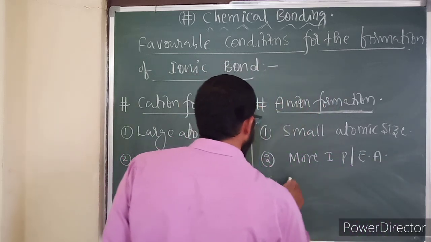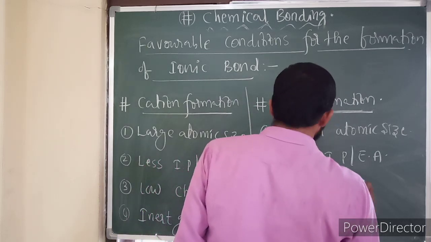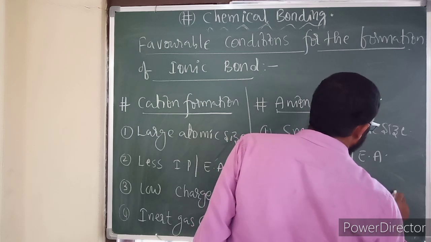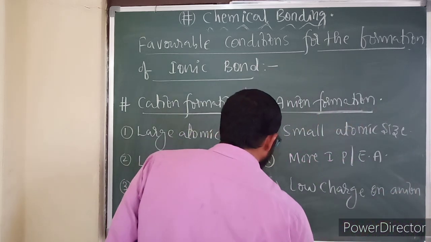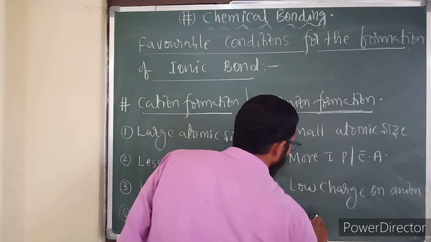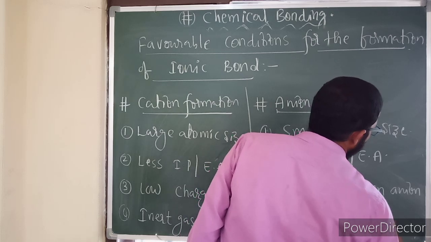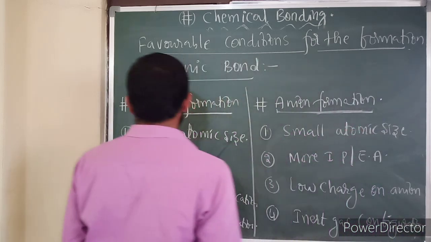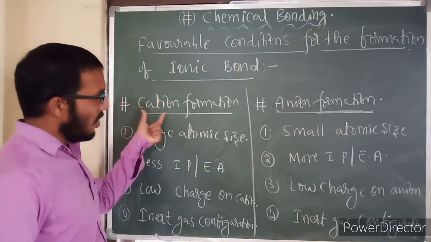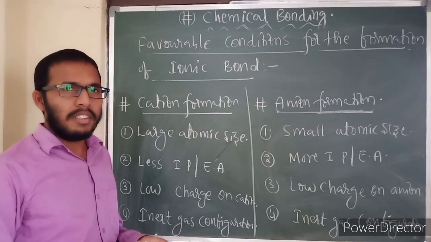Third, low charge on the anion. Fourth, anions with inert gas configuration. So these things we will discuss one by one, and see how these factors are favorable to form the ionic bond.